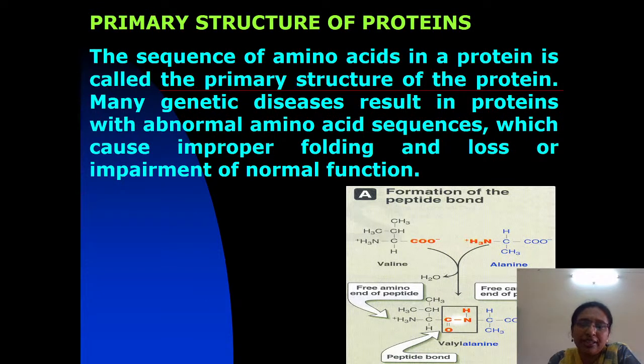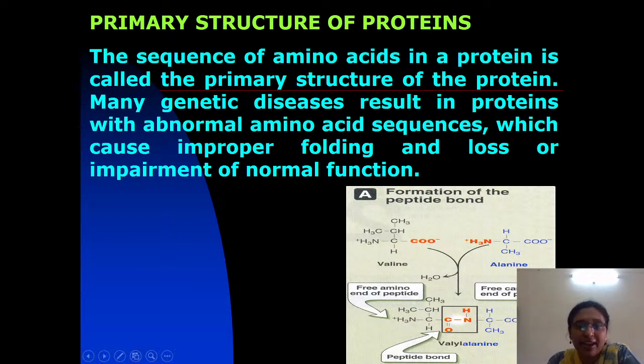So if you see the structure of any polypeptide, at one end there is obviously a free amino group that is not involved in the peptide linkage. On the other side there is a free carboxyl group that is also not involved in the peptide bond. The one where the free amino group is present is called the N-terminal.